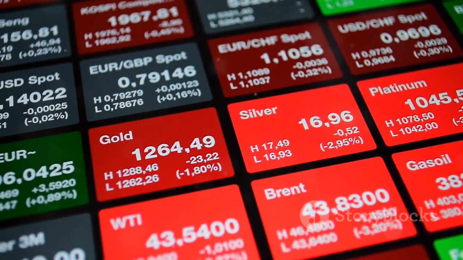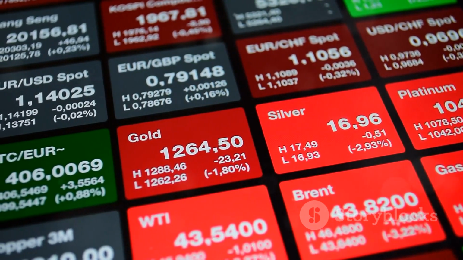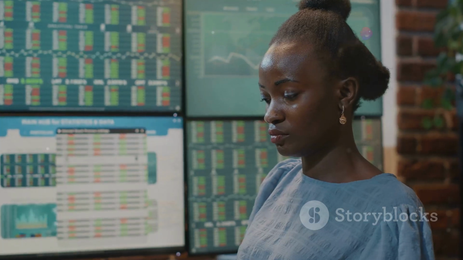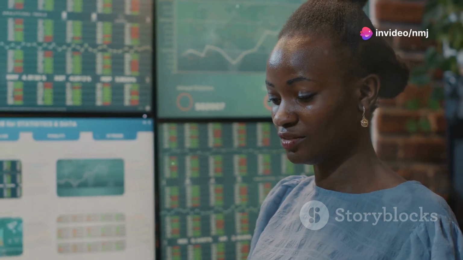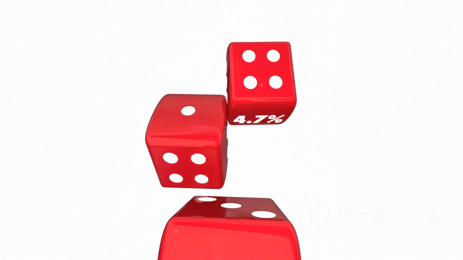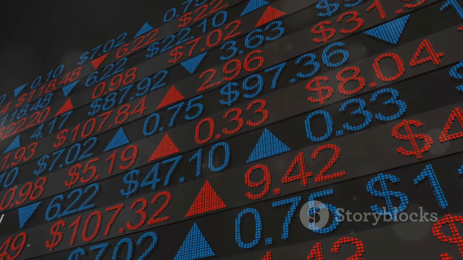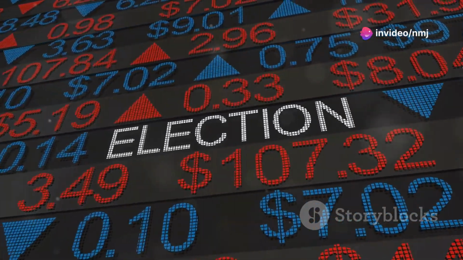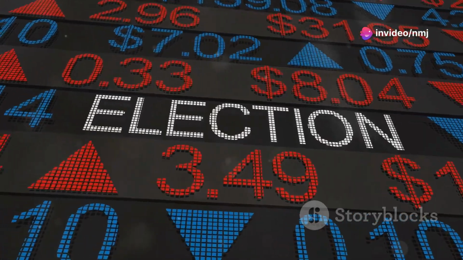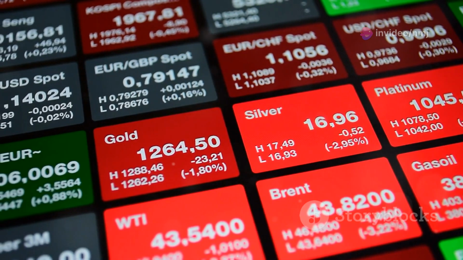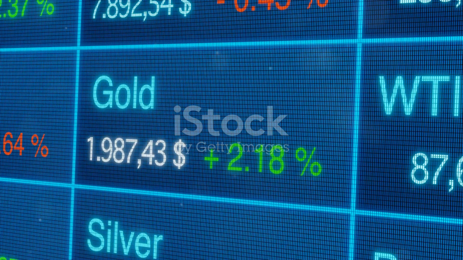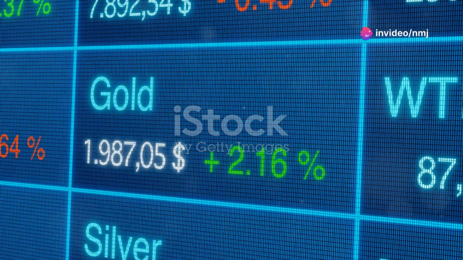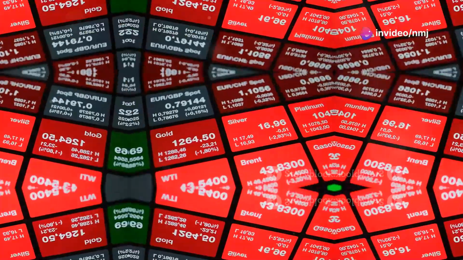Speaking of interest rates, the Federal Reserve will announce its latest policy decision on Thursday, November 7th. Right now, there's a 94.5% chance of a 25 basis point cut, though this is slightly down from last week's 95.5%. In addition to the Fed's decision, the upcoming US election is also generating uncertainty in the markets. Some analysts believe a Republican victory might lead to a slower pace of rate cuts. This is critical for gold traders to watch, as shifts in fiscal policy could indirectly affect the Fed's decisions moving forward.